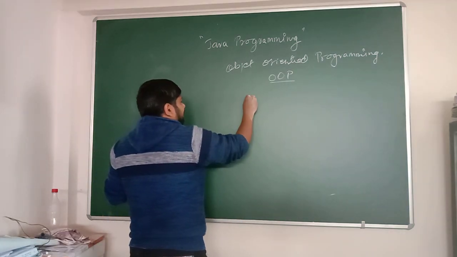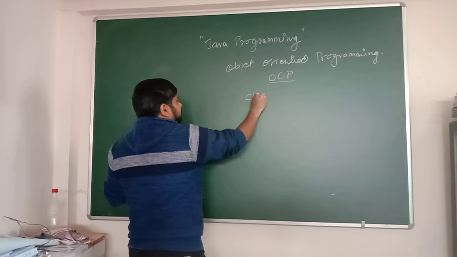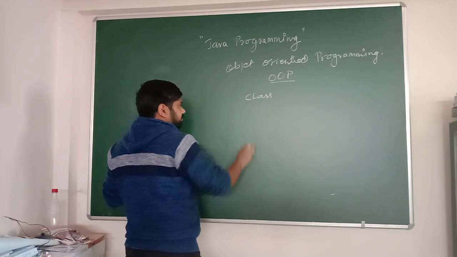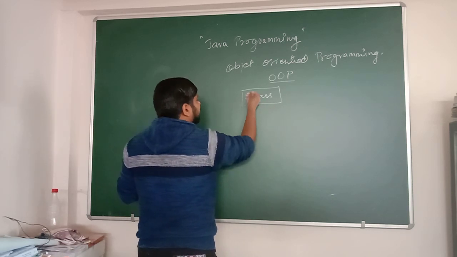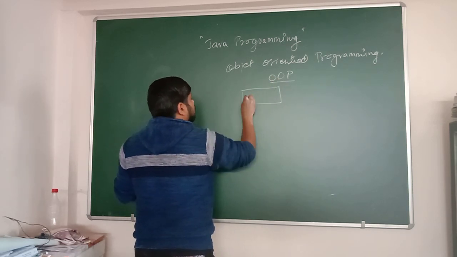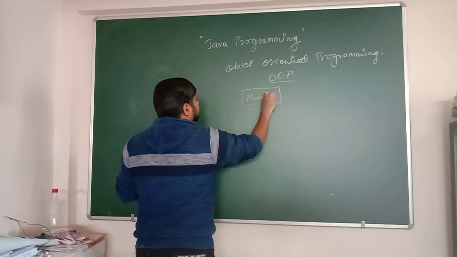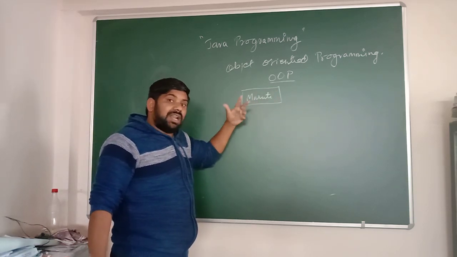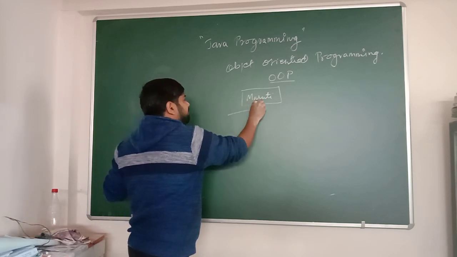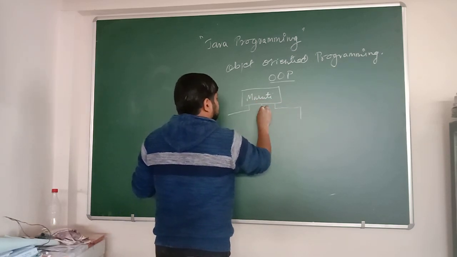Now class, very simple example. If we are writing about Maruti, for example Maruti is a company's name, that is a class, and it has different varieties of car.